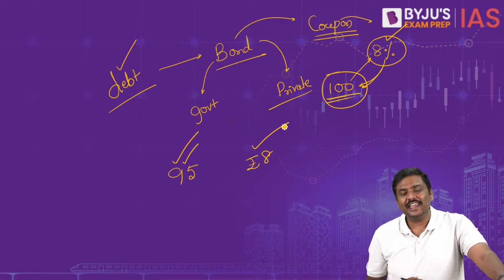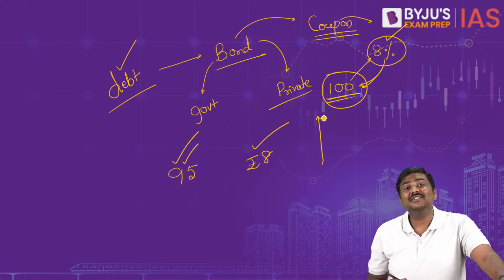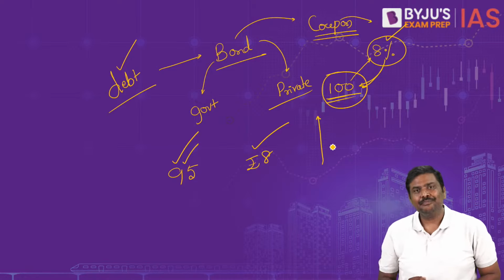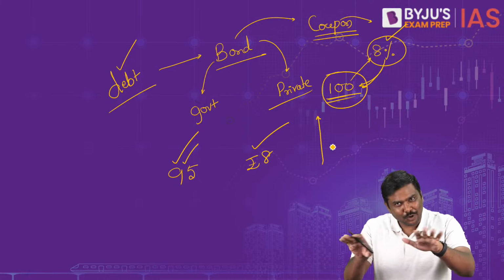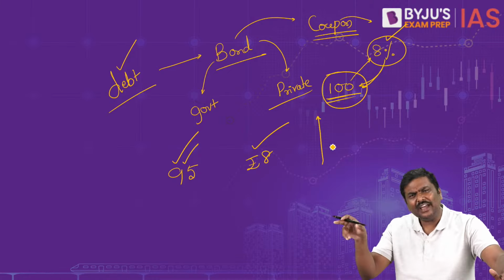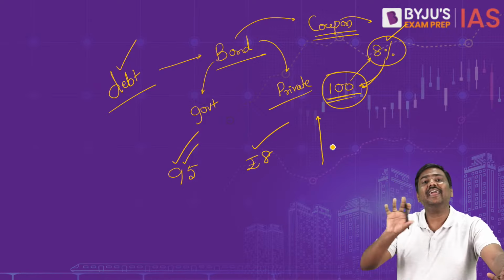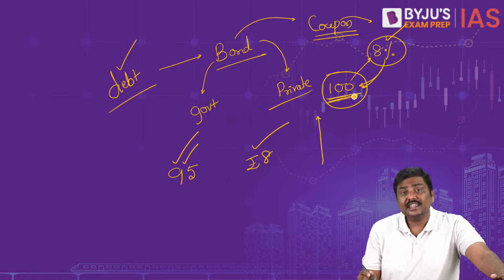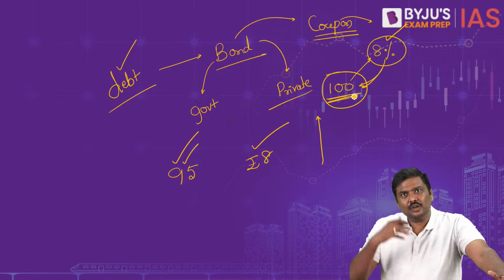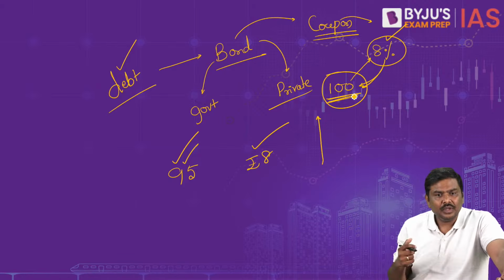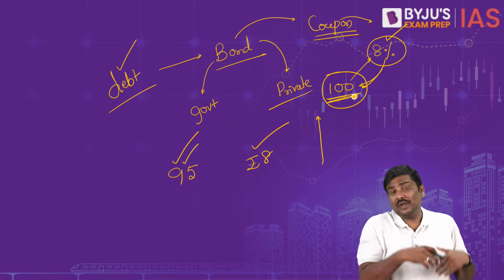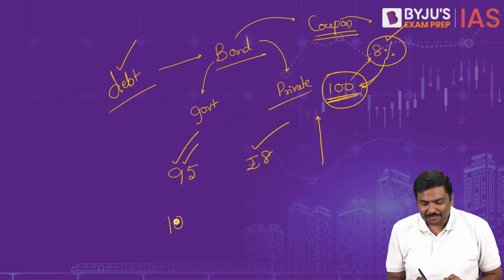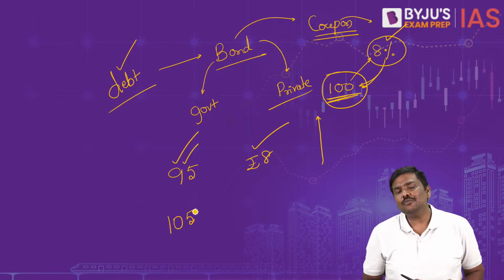Now can I simply say your actual interest rate, how much interest rate you are earning, will be more than 8%. You can use the calculator later, don't worry, 8 divided by 95 will be more than 8%. Let's say 8.5%. But on the other hand, the bond prices can also go above 100 rupees. They can go up from 95 to 98, 99 rupees, 102 rupees, 105 rupees. Let's say the bond market price is 105 rupees.